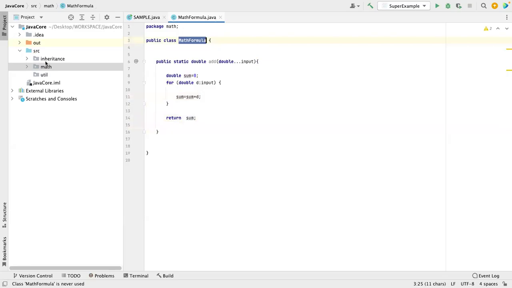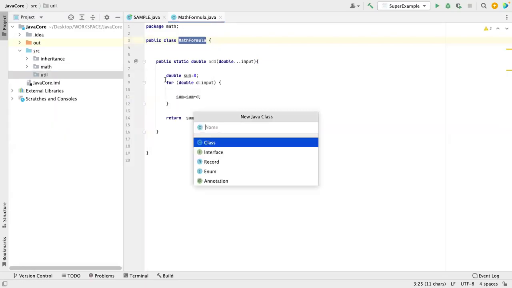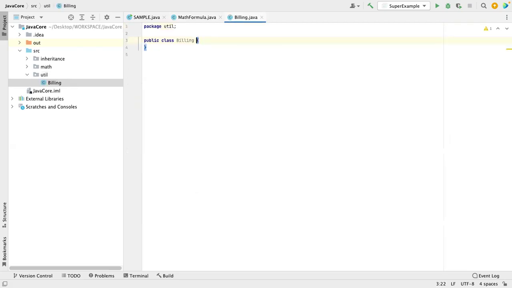So let's assume in the util package, I've created one class. The class name is anything, like billing. Let's assume billing has main, and here we are performing a bill.